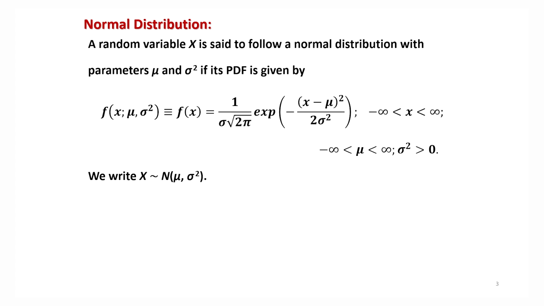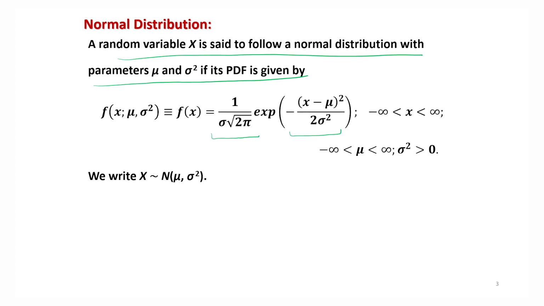So now the question is, what is this normal distribution and what does its probability density function look like? A random variable x is said to follow a normal distribution with parameters mu and sigma square if its probability density function is given by 1 upon sigma root 2 pi times exponential of minus (x minus mu) whole square divided by twice sigma square.